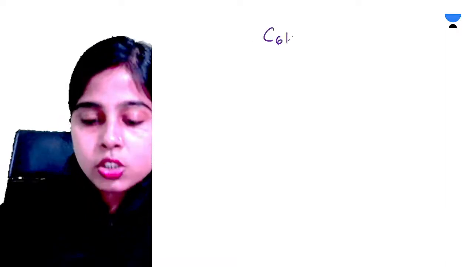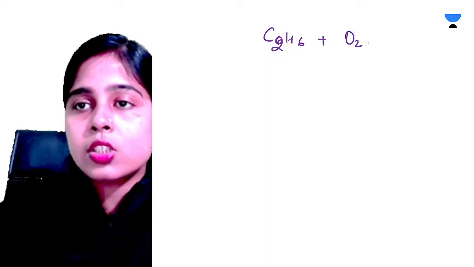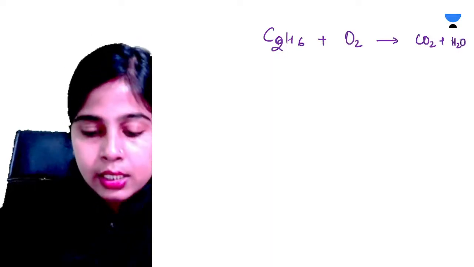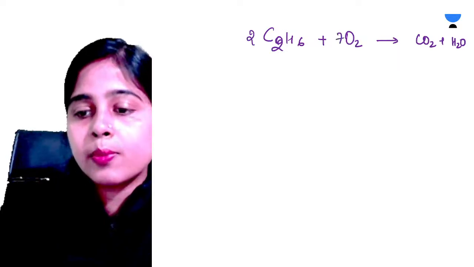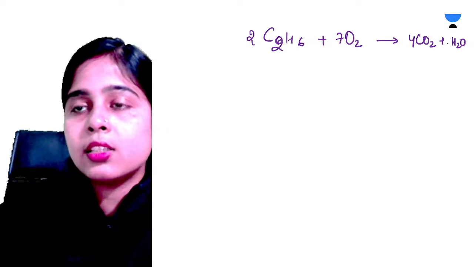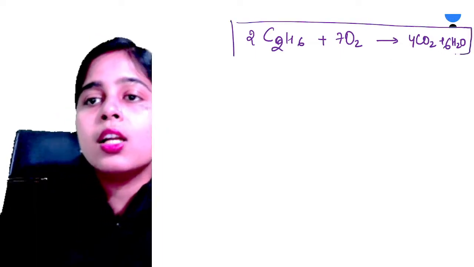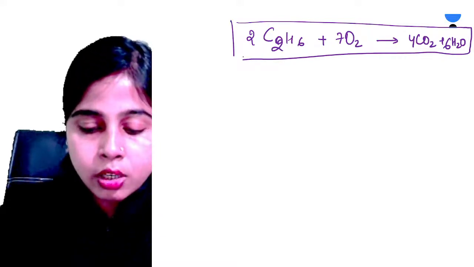Very good Alicia, very good. So yes, C2H6 we have, and then we have oxygen. It produces carbon dioxide and water vapor. Very good, Alicia. It's 2 here and 7 will be here, 4 here and 6 here. This is the complete chemical reaction of your ethane with oxygen. This is your combustion of your ethane.